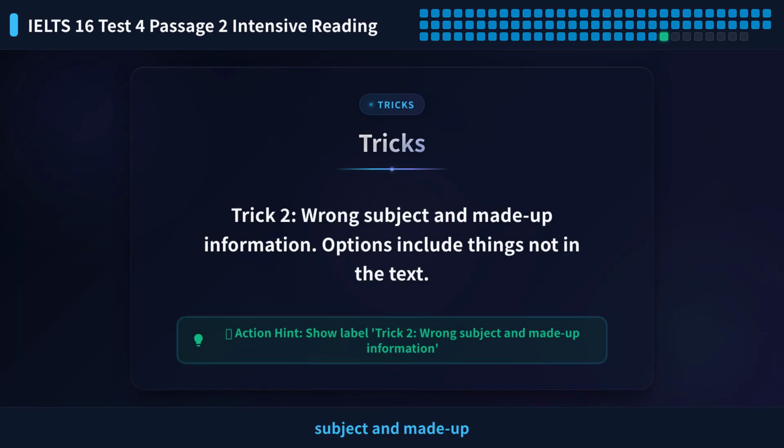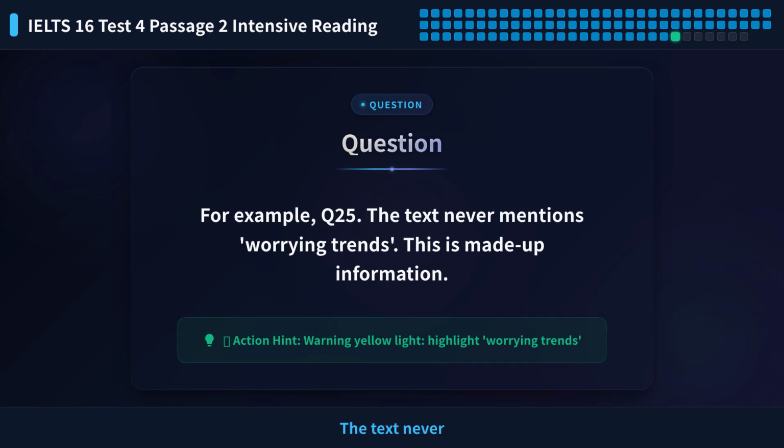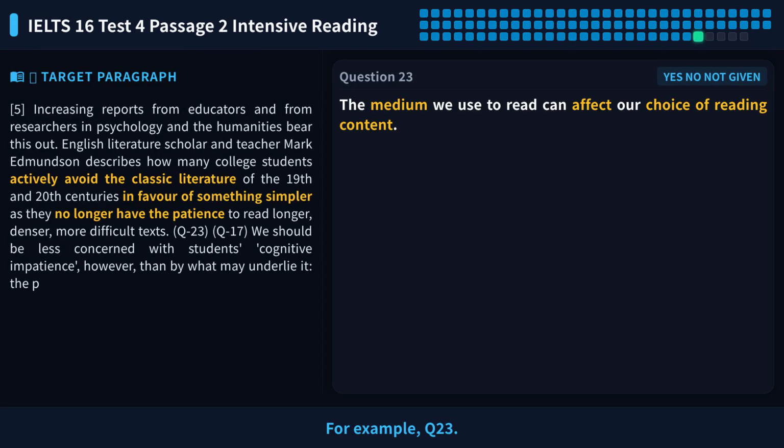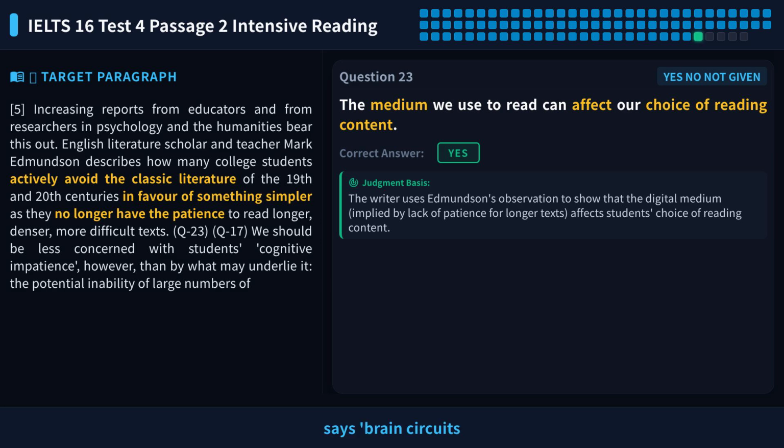Trick 2, wrong subject and made up information. Options include things not in the text. For example, Q25. The text never mentions worrying trends. This is made up information. Trick 3, synonym replacement and main idea. Correct answers often use different words but keep the same meaning. For example, Q23. The text says brain circuits adjust, and the question says brain circuits adjust. This is a synonym replacement.